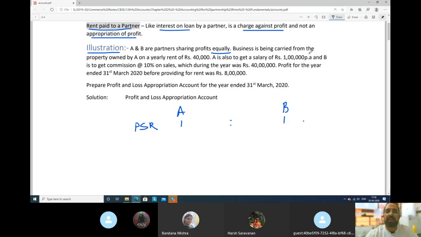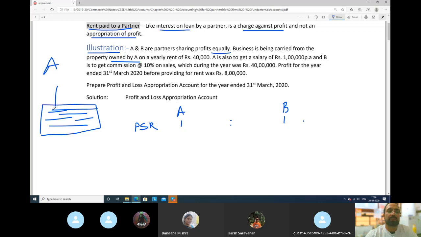Now the business is being carried on from property owned by A. See, there is a certain property or factory or premises owned by A, where A and B together are doing the business, on a yearly rent of 40,000. That property is owned by A, and the business is paying him rent. Yearly rent is paid to A. Remember this.